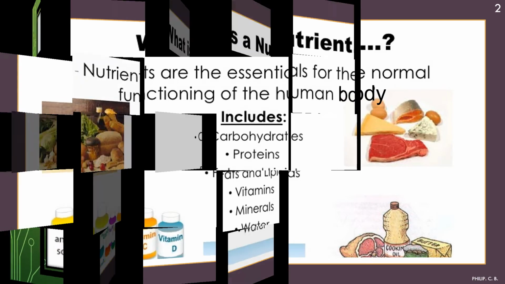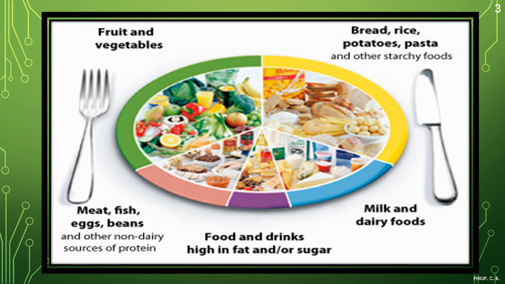Then again one pie chart, or we can say pizza chart, where you can see towards the left top fruits and vegetables which is necessary, lower meat, fish, egg, beans and other non-dairy sources of proteins which is also required. Then towards the center, food and drinks high in fat and sugar, which should be consumed less. You can see the pie chart where you can see the proportion which you have to eat. That's why you can see the proportion accordingly.